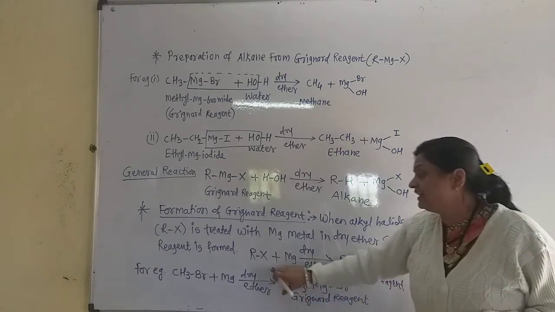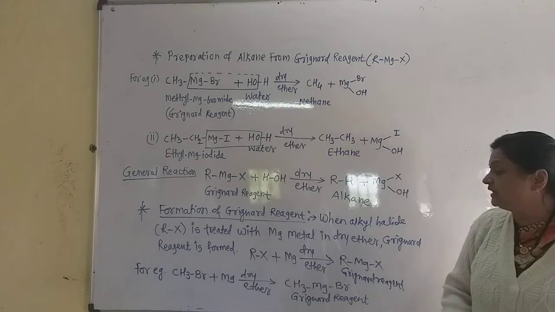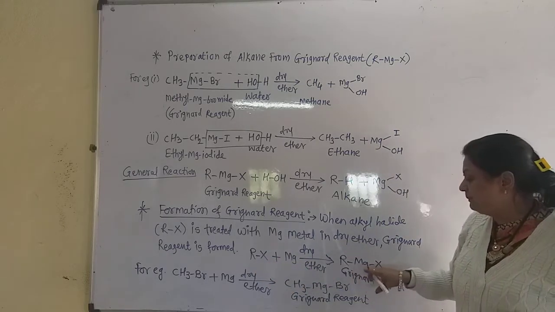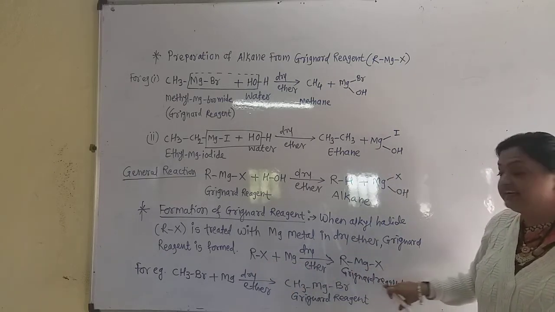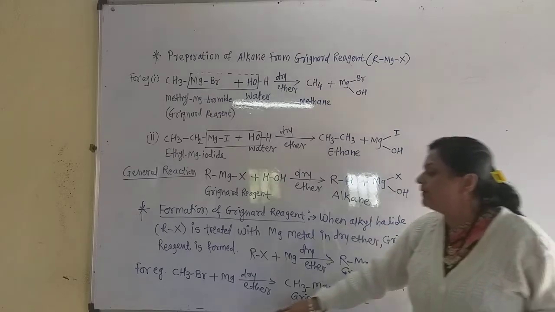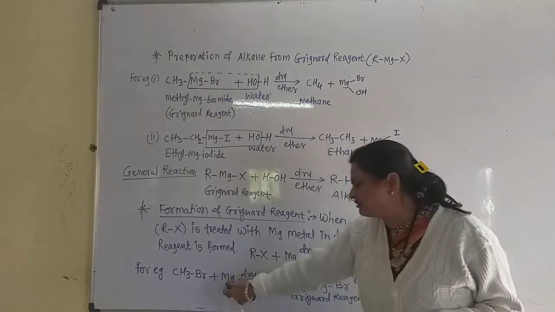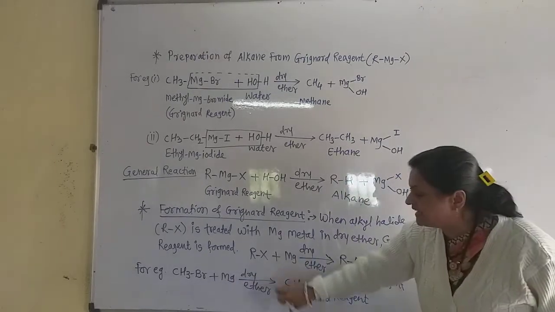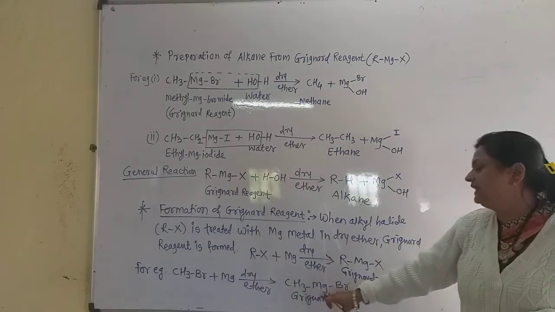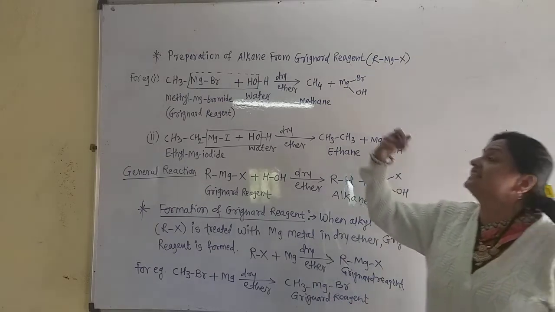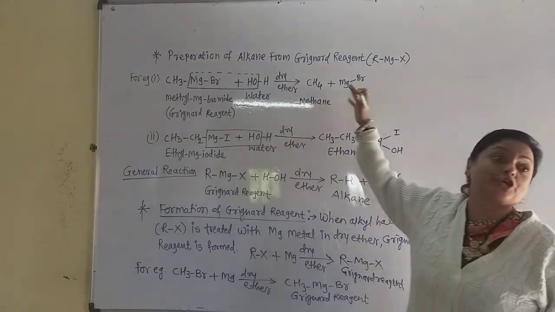Generally, alkyl halide plus magnesium forms alkyl magnesium halide, that is the Grignard reagent. For example, when methyl bromide reacts with magnesium in the presence of dry ether, it gives methyl magnesium bromide. This is the Grignard reagent. Then we use this Grignard reagent for the preparation of alkane.